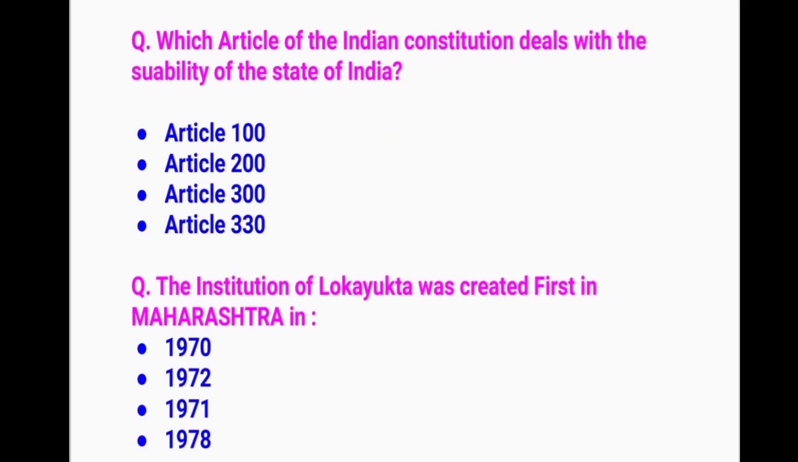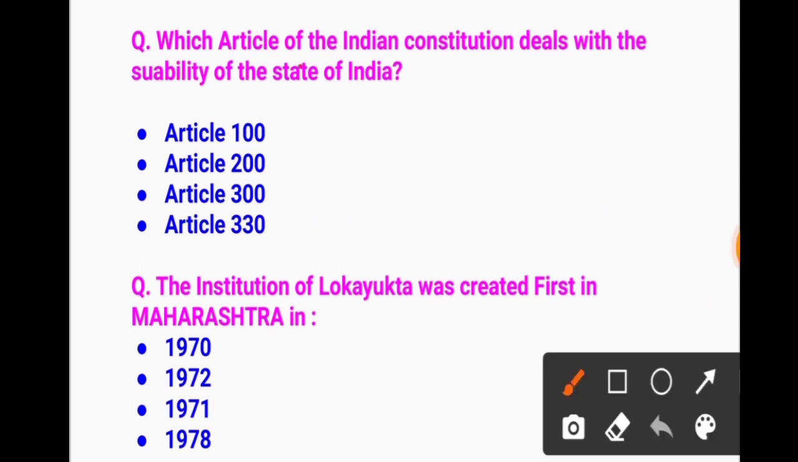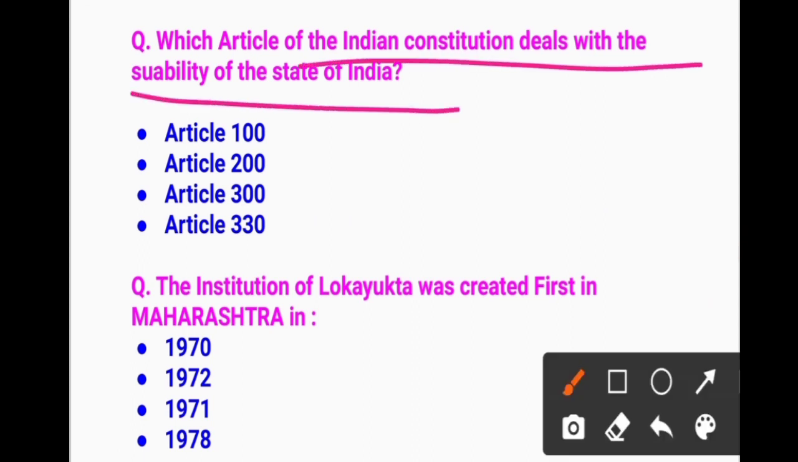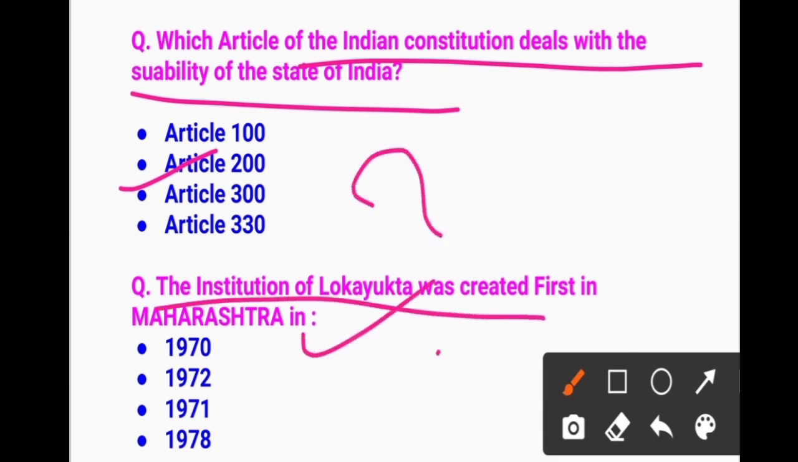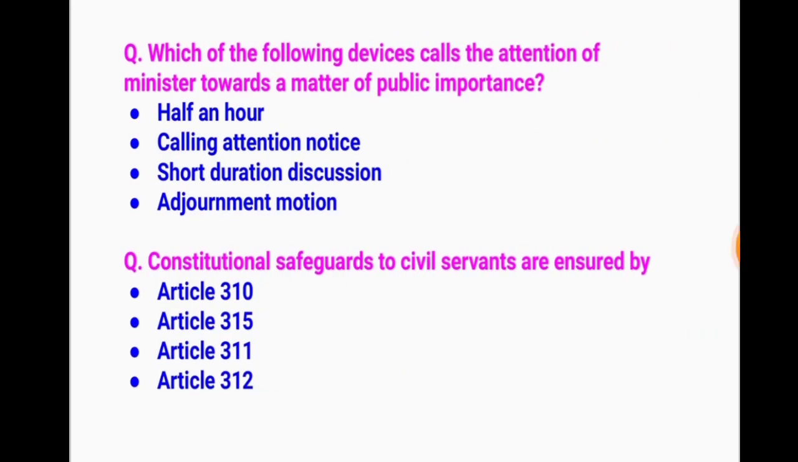Then let's move to the next. Which article of the Indian Constitution deals with the suability of the state of India? The answer is Article 300. Very easy to remember. And the institution of Lokayukta was first created in Maharashtra, but in which year? Very important. This is 1971.